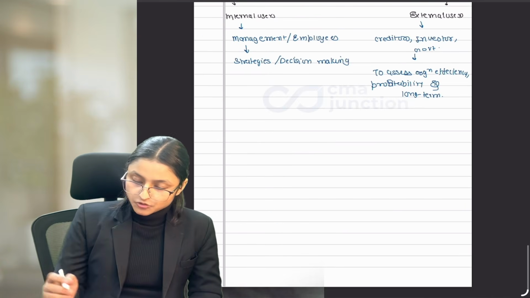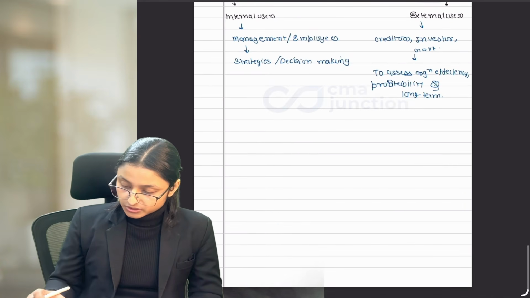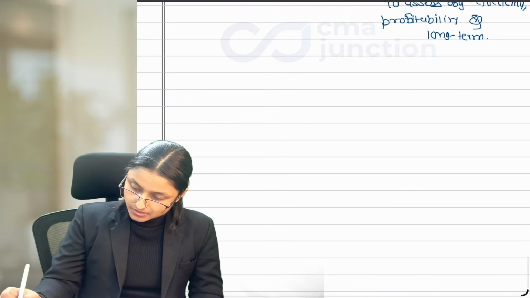So let's just write it down. What is the definition which talks about this process? Now this is something important.